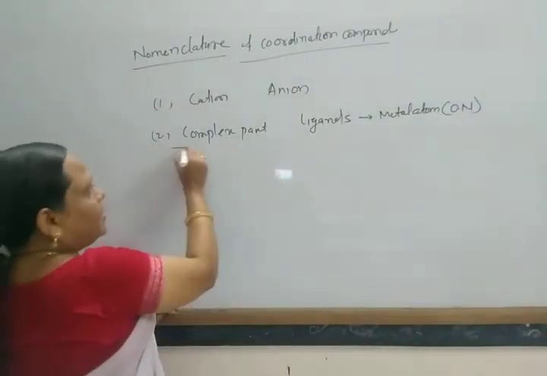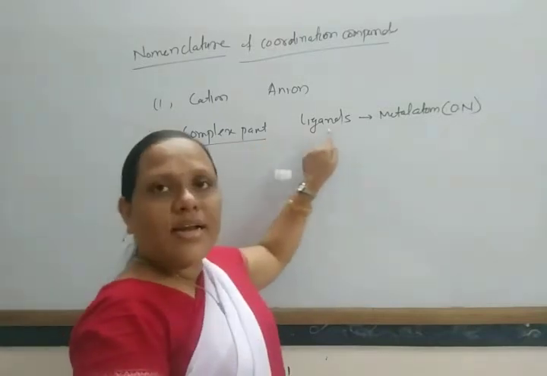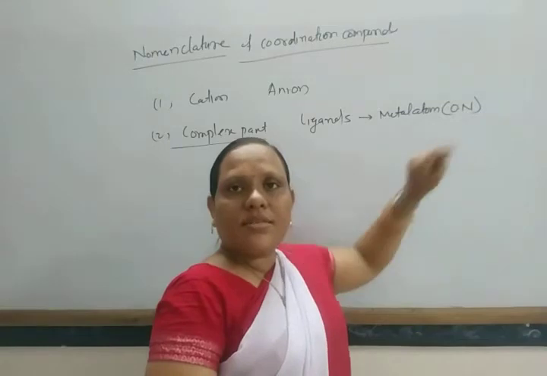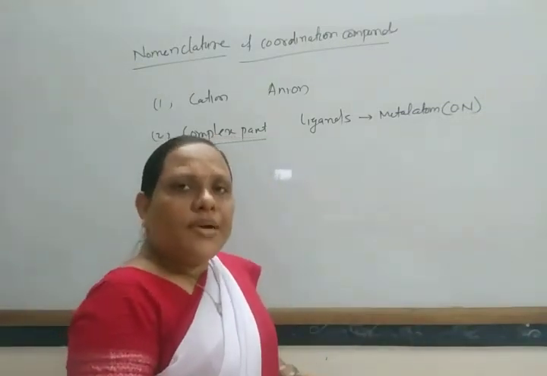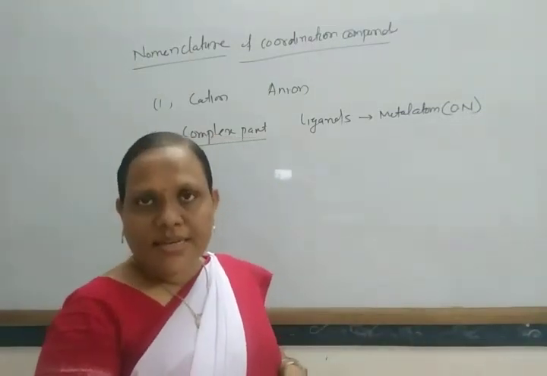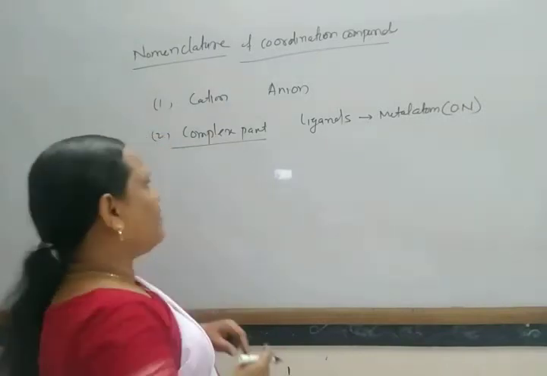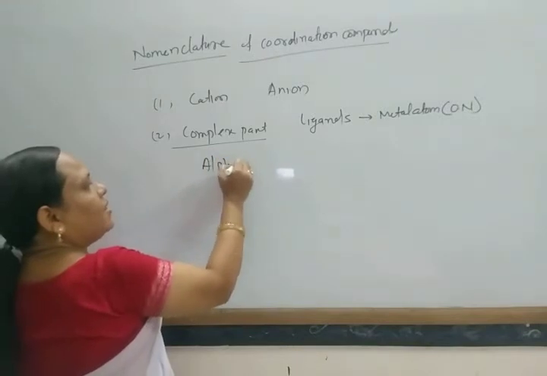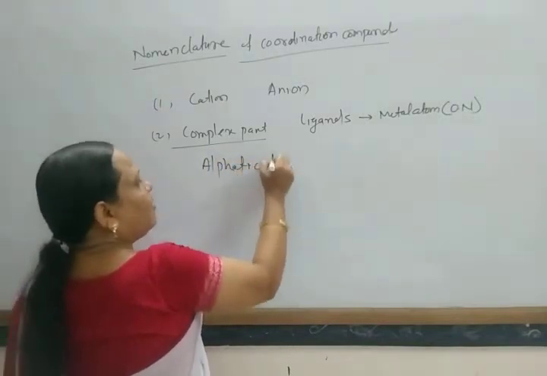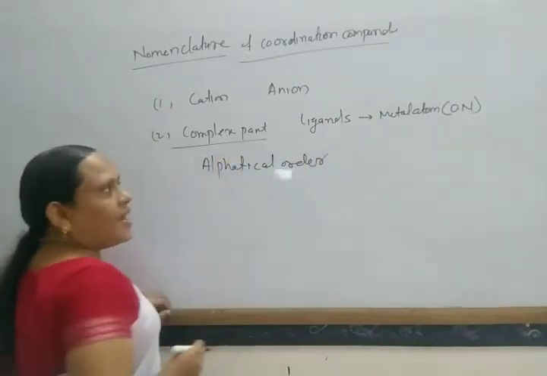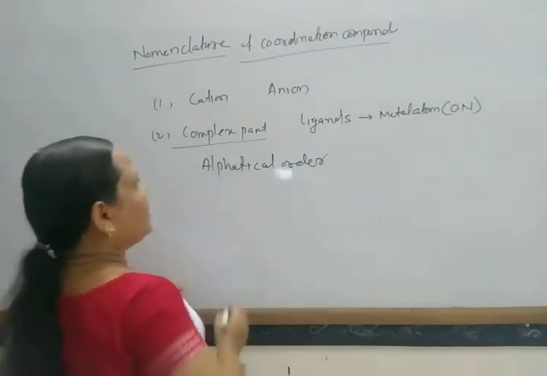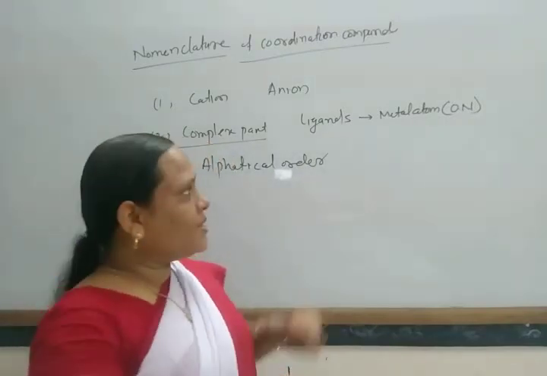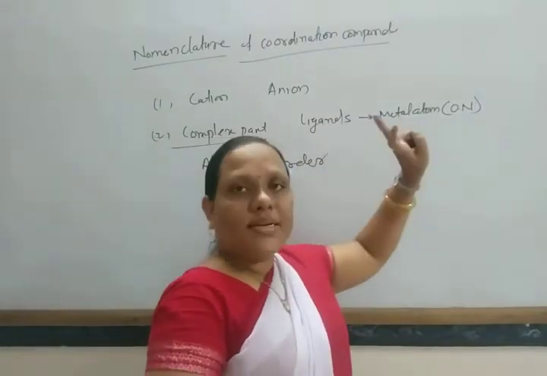So first the ligands, then the metal atom, then the oxidation number. If different types of ligands are present, then you have to write them in alphabetical order, followed by the metal atom or ion name.